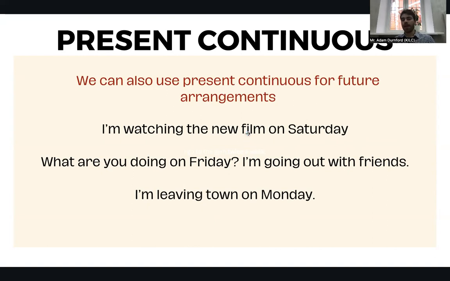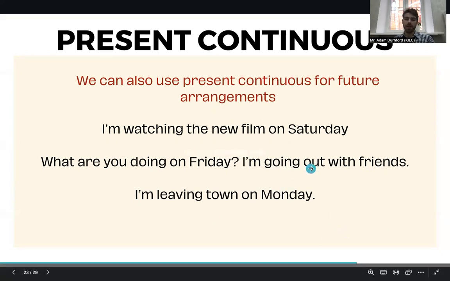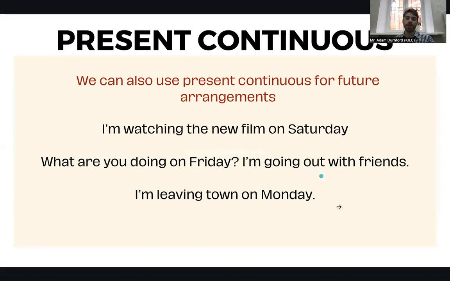What are you doing on Friday? I'm going out with friends. So here we know the context that we're talking about Friday. And I tell you, I'm going out with friends on Friday. So again, present continuous, but here we know we are talking about the future. I'm leaving town on Monday. So we're talking about Monday. We're talking about the future. I'm leaving town on Monday.